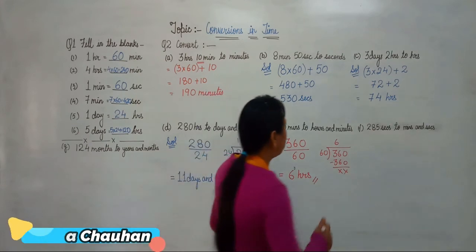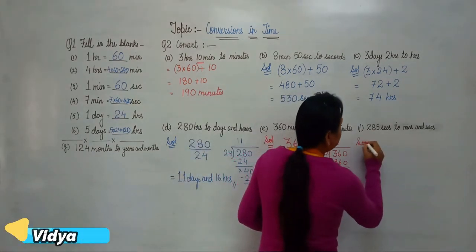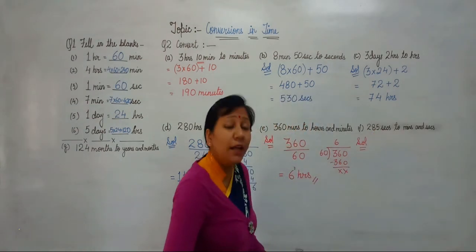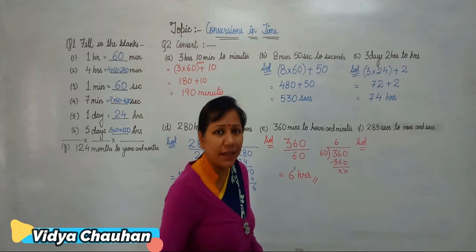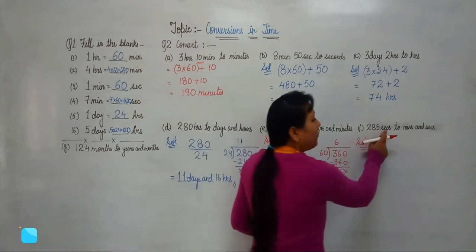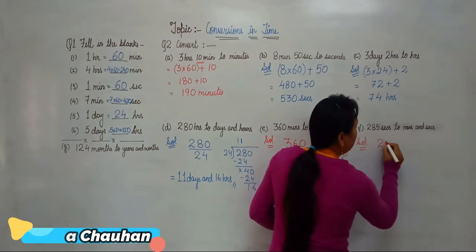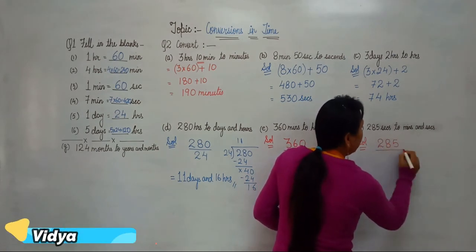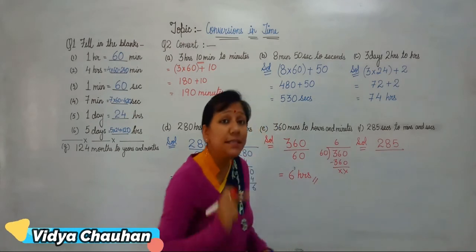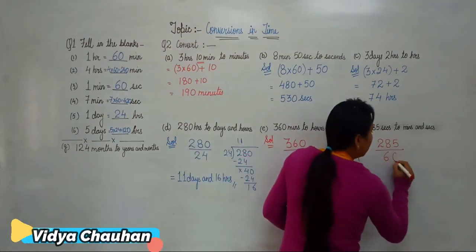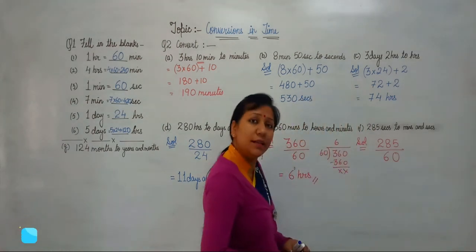Clear? Coming to the next part, it is said you have to convert 285 seconds into minutes and seconds. So once again we have to convert a smaller unit to a bigger unit, and you all know that there are 60 seconds in 1 minute. So once again we are going to divide 285 by 60.